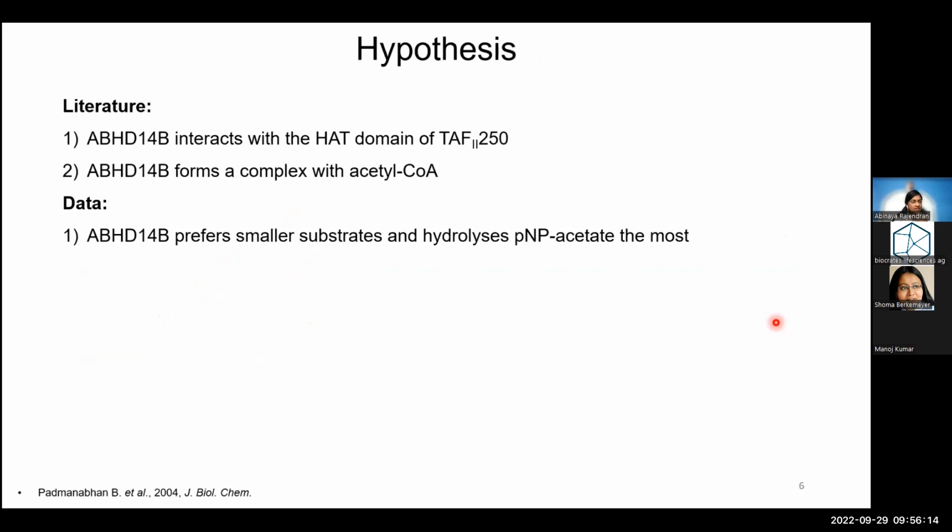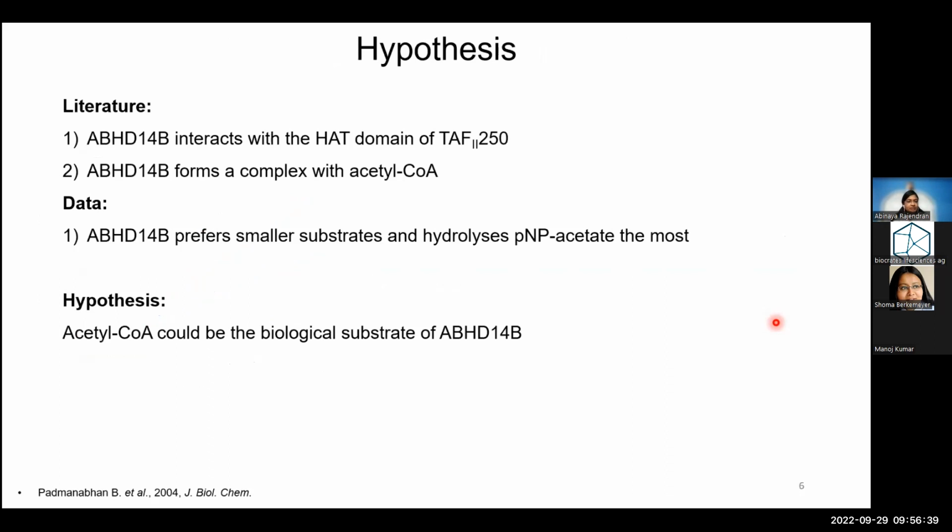We know from the literature that this enzyme interacts with the histone acetyl transferase domain of TAF. Now, the histone acetyl transferase domain, as we all know, uses acetyl-CoA as a substrate. It has also been reported in the same paper that this enzyme forms a complex with acetyl-CoA. And from my own data, we know that this enzyme prefers smaller substrates and hydrolyzes PNP acetate the most. Therefore, our natural hypothesis was that acetyl-CoA is the biological substrate of ABHD14B.